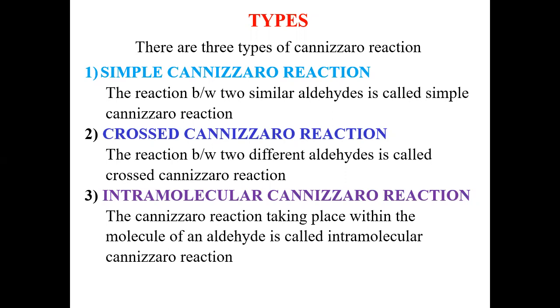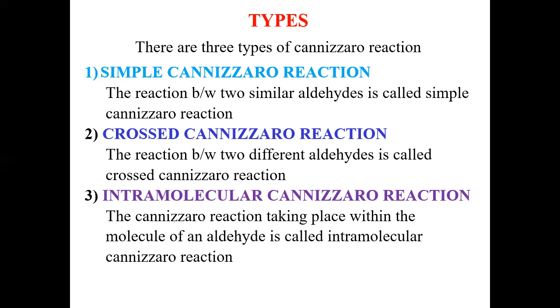In today's lecture, we will discuss the three different types of Cannizzaro reaction: simple Cannizzaro reaction, crossed Cannizzaro reaction, and the third type is intramolecular Cannizzaro reaction. What is simple Cannizzaro reaction? The reaction between two similar aldehydes is called simple Cannizzaro reaction. What is crossed Cannizzaro reaction? The reaction between two different aldehydes is called crossed Cannizzaro reaction. And third type is intramolecular Cannizzaro reaction. The Cannizzaro reaction taking place within the molecule of an aldehyde is called intramolecular Cannizzaro reaction.